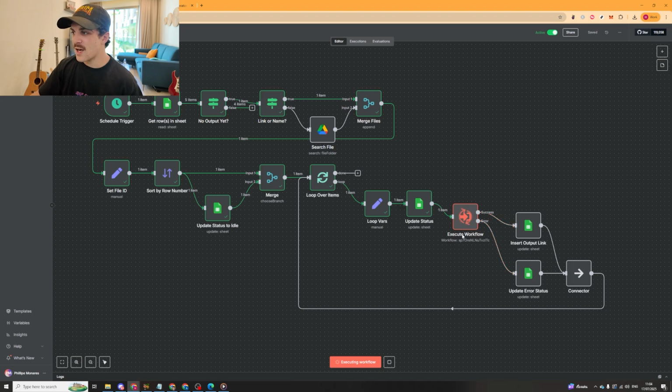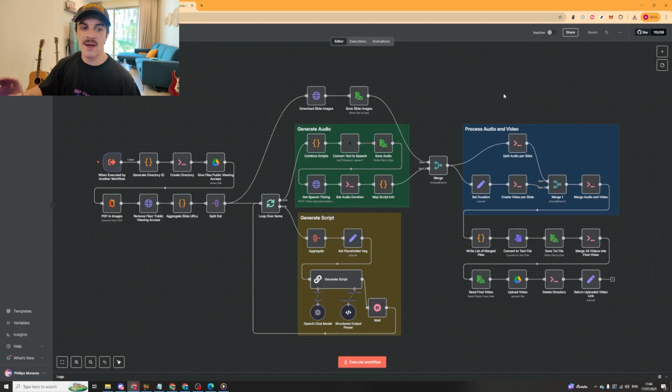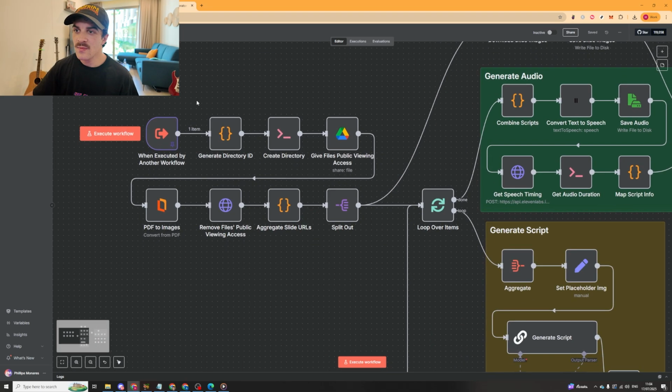So what this does here, execute workflow, this will now connect to the other PowerPoint generator, so the actual main N8N agent, and it will start generating it. And now I'm going to show you how that works. This is kind of just a runner and just updates the Google Sheet, but this is where the main bulk of the processing actually happens. So here we go. We have the input here, and it generates the directory ID and creates a directory.